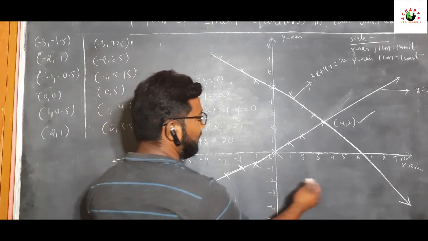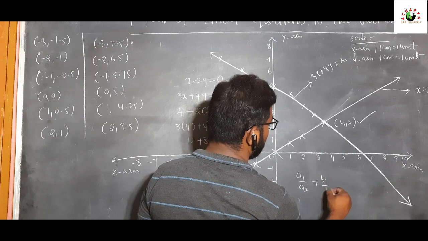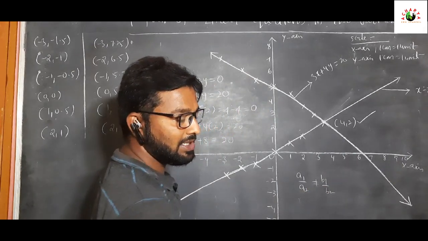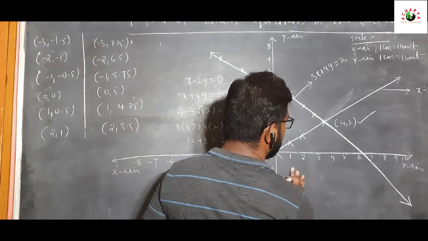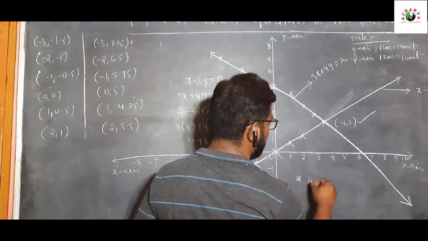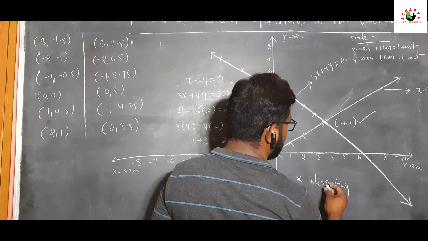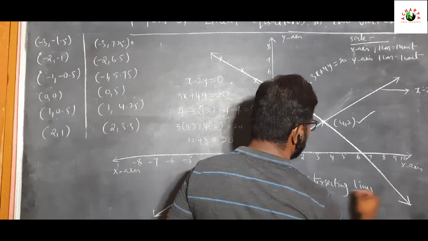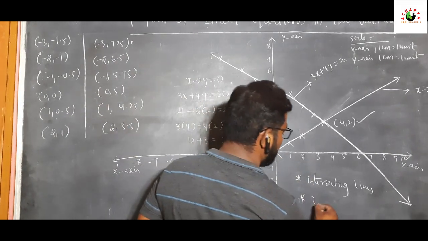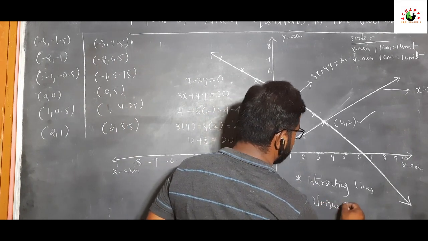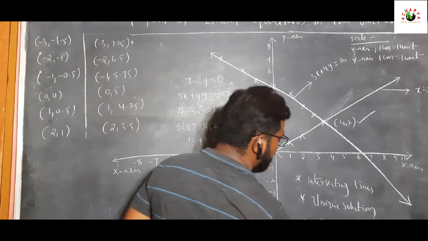So here what we have to write: the first condition, a1 by a2 does not equal b1 by b2. This condition is satisfied. The first one is intersecting lines. The second one, how many solutions does it have? One solution, that is a unique solution, and the solution is consistent.